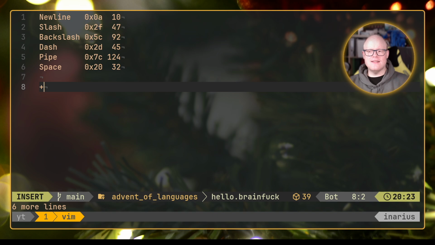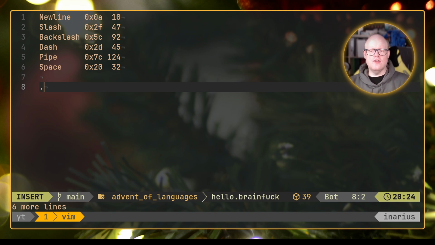If we do a plus, it will simply increment the current memory address. So our memory position 0 now would not be the value 0 anymore, but the value 1. If I do a minus, it will decrement the value, looping around at the byte point. So if we go below the 0 point, it will simply start at 255 again, because that's the maximum value we can store in 1 byte of information.